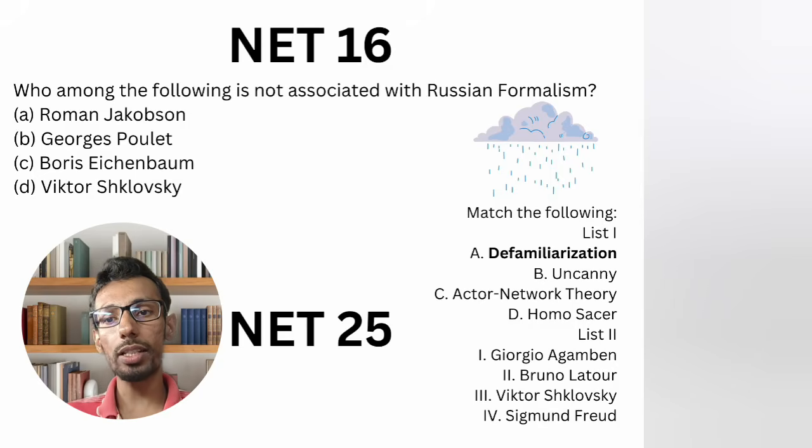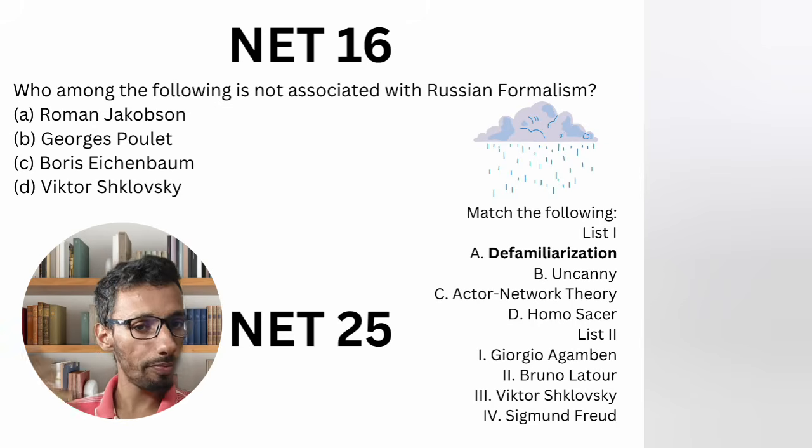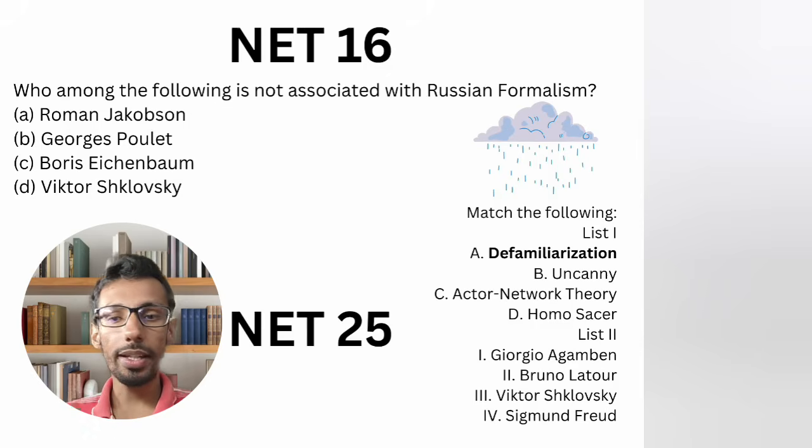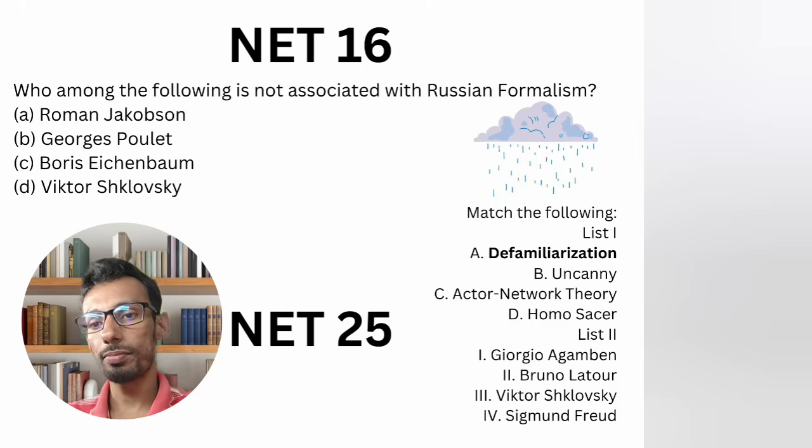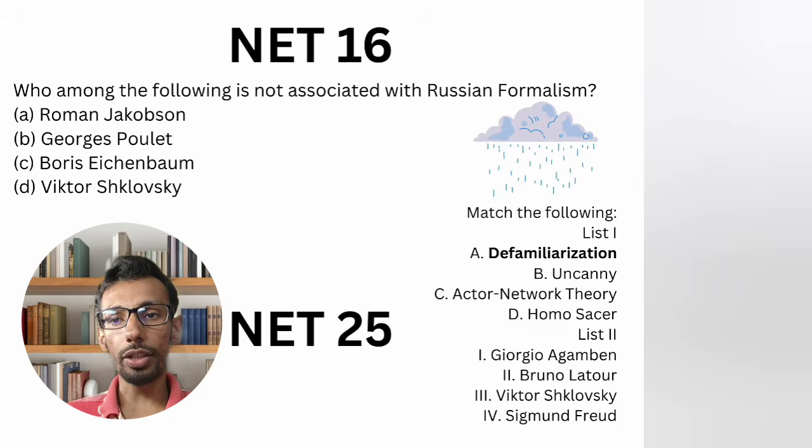Who among the following is not associated with Russian formalism? George Poulet. All right, he is not important and he is not associated. Victor Shklovsky, Opoyaz group, Eichenbaum, Russian formalism as a science, Roman Jakobson, obviously.